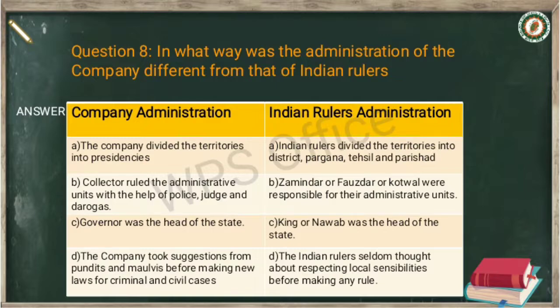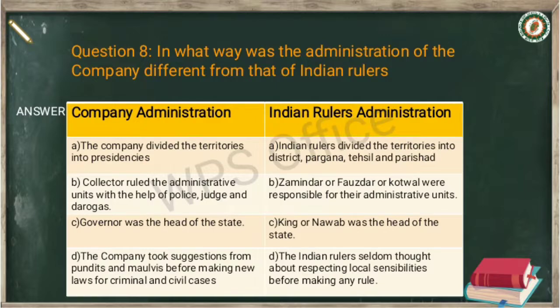Now point C on company administration, the governor was the head of the state in company administration, and in Indian rulers' administration, point C, the king or nawab was the head of the state. Now the last point of company administration, D, the company took suggestions from pandits and maulavis before making new laws for criminal and civil cases.